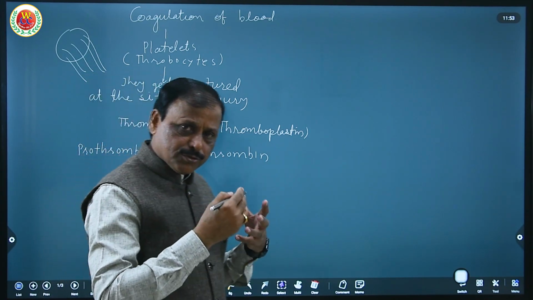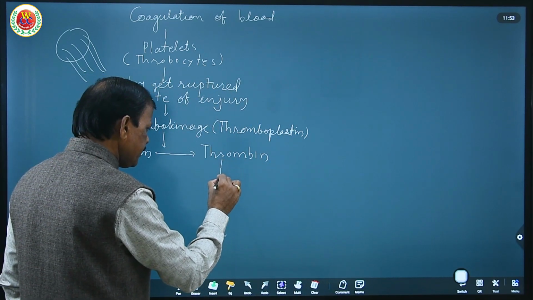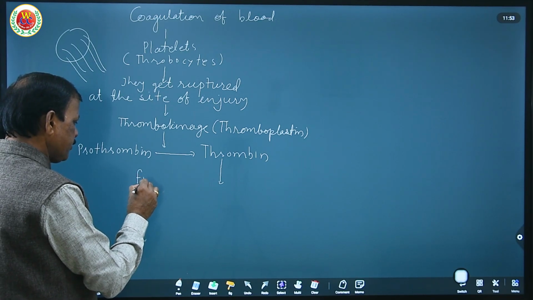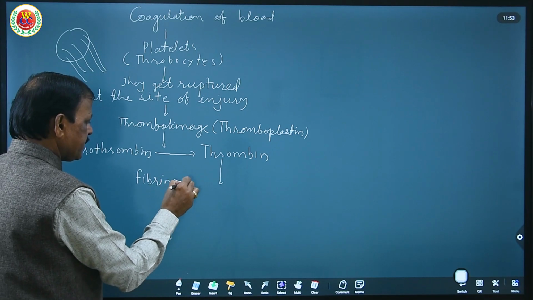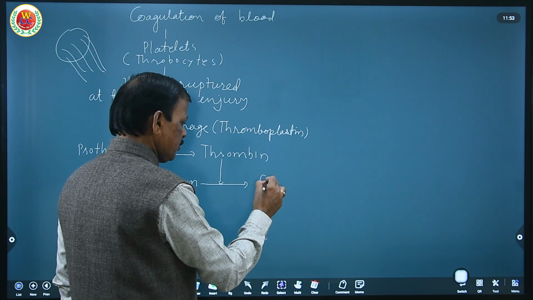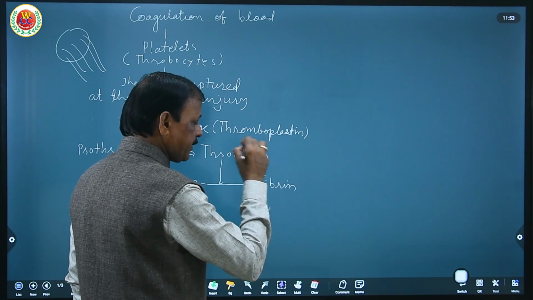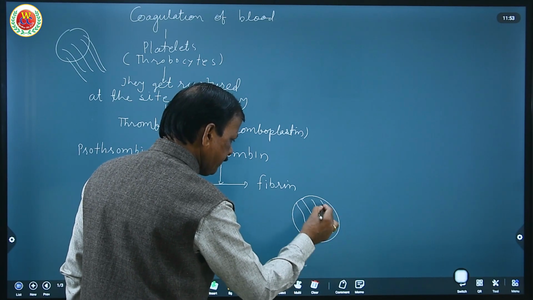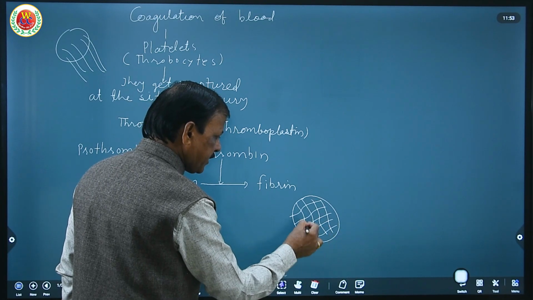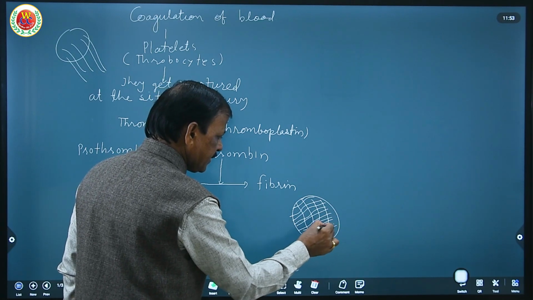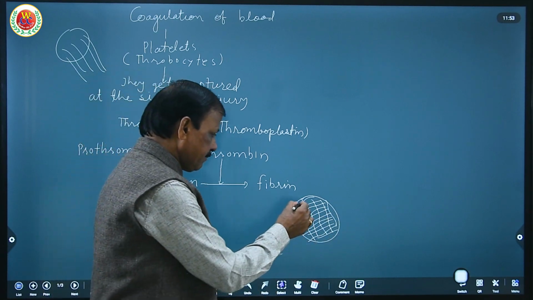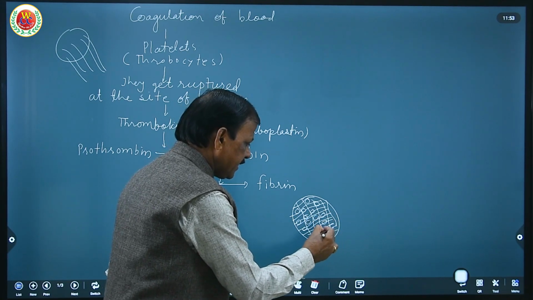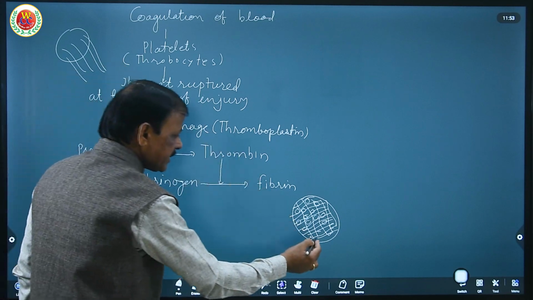Now as soon as thrombin is produced, this active thrombin acts on the soluble plasma protein called fibrinogen, converting it into an insoluble form called fibrin. These fibrins form a mesh around the wound or cut, and the formed elements, that is dead blood cells at the site of injury, get attached into this net, and the oozing blood gets stopped.